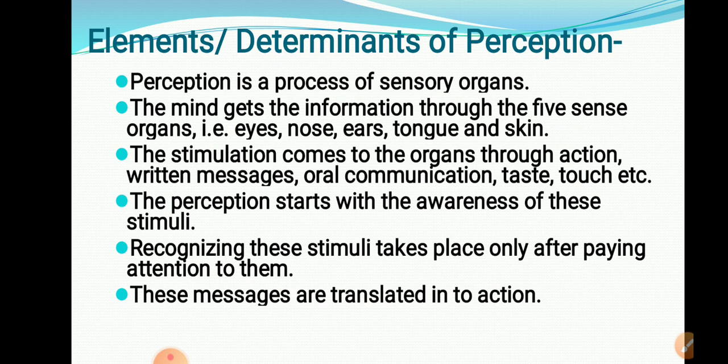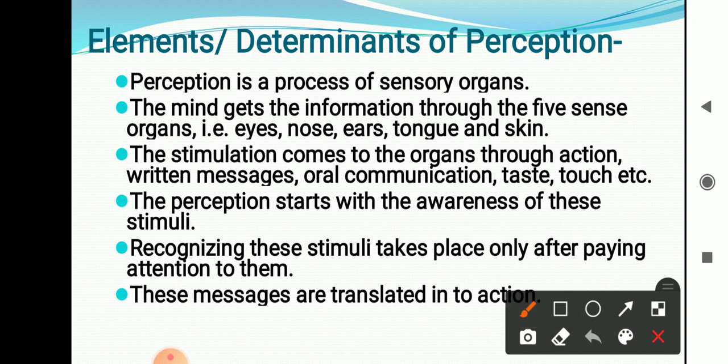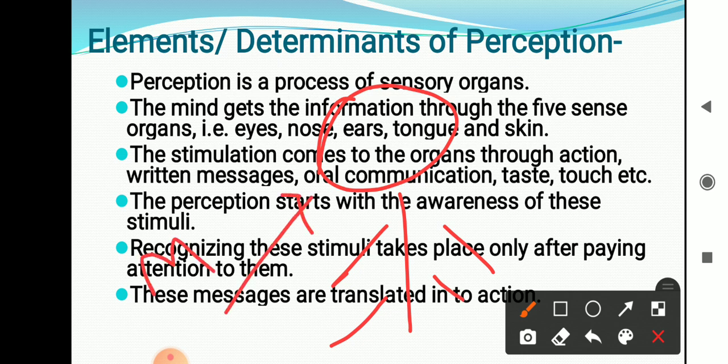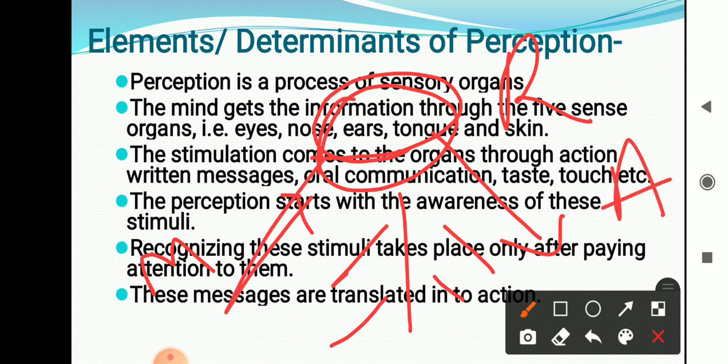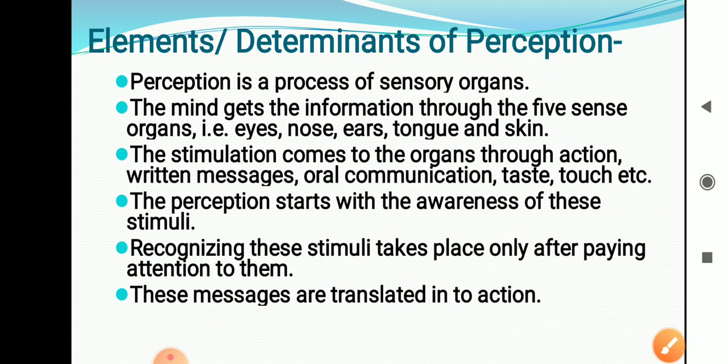Basically, an individual receives the message or stimuli, he recognizes that message, that means tries to understand it, and then converts that message into action. Likewise, the perception process is carried out. Just try to understand, or we will see in detail how the process is carried out.